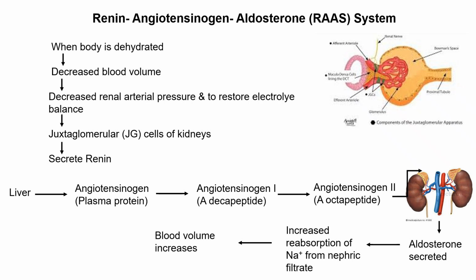Now, what are these juxtaglomerular cells? Where are they located? If you can see the diagram here, these green color cells present here. Juxta means junction. So these are present at the junction of the afferent arteriole and the glomerulus. We also call these JG cells, and they are present in the nephron in the kidney. So in response to the decreased arterial pressure, these JG cells start secreting renin.